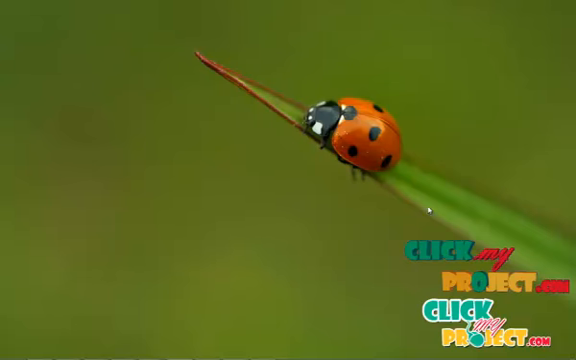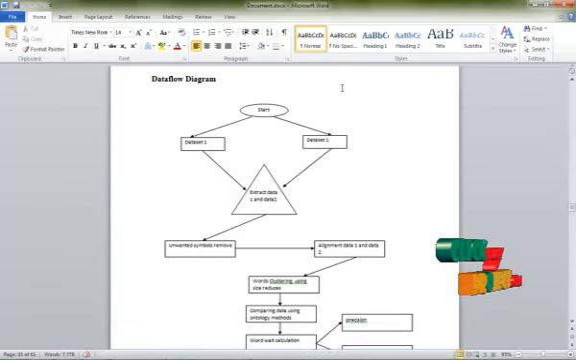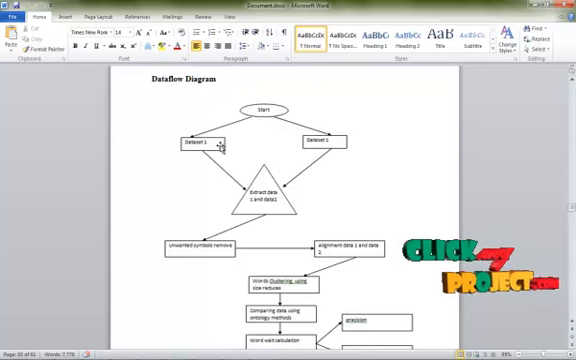Now I will explain our project flow. This is our project flow. Start: the process starts and we select data 1 and data 2.